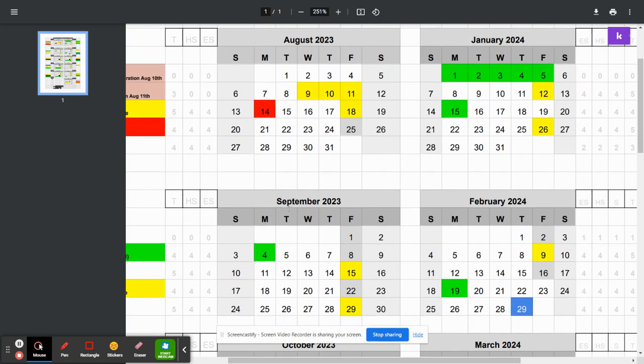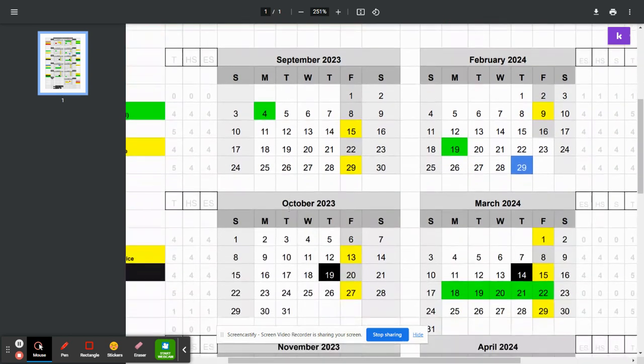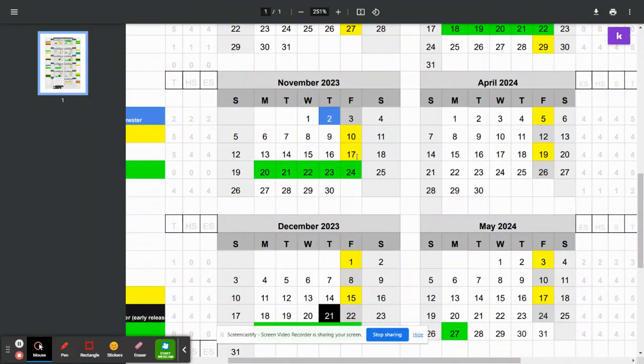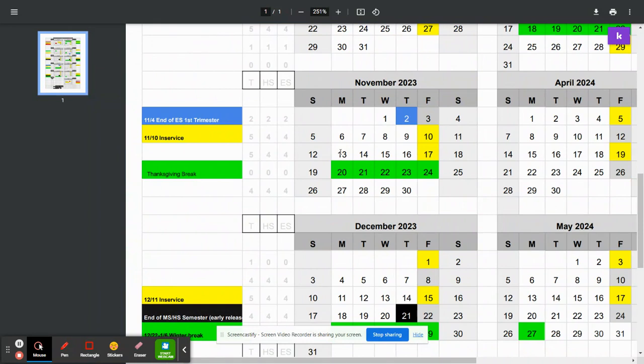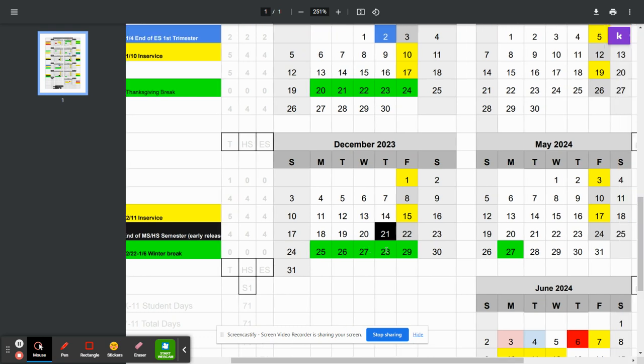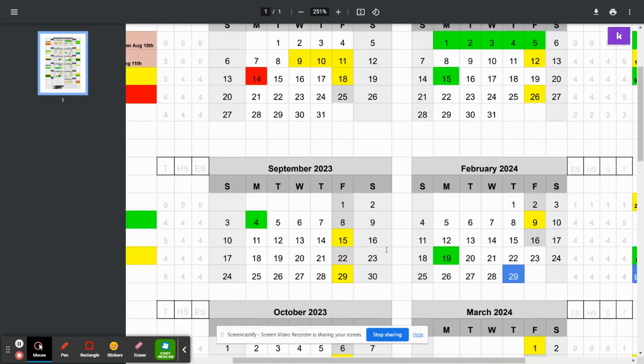The school year starts August 14th. On those off Fridays, there are in-services built in. Thanksgiving break is a full week. Christmas break takes off the 21st as an early release, the 22nd, and then the following 2 weeks into January.